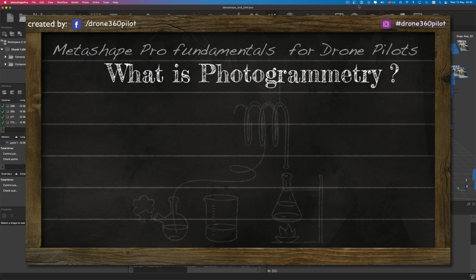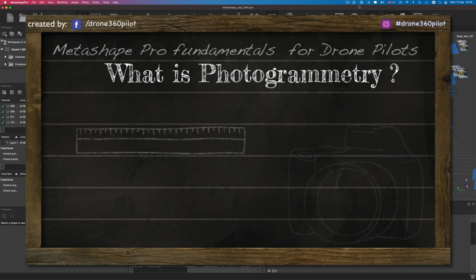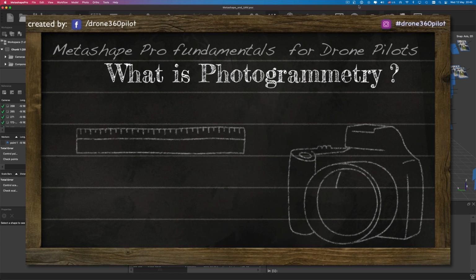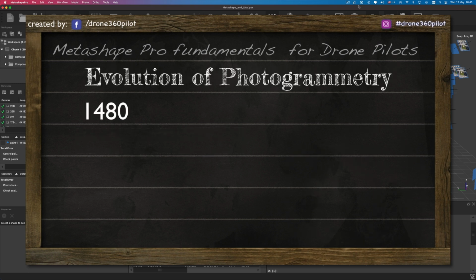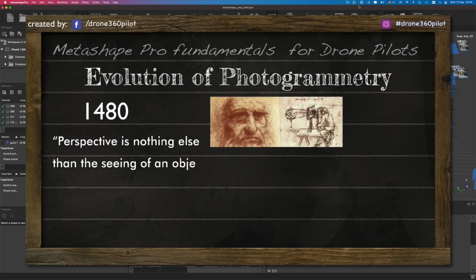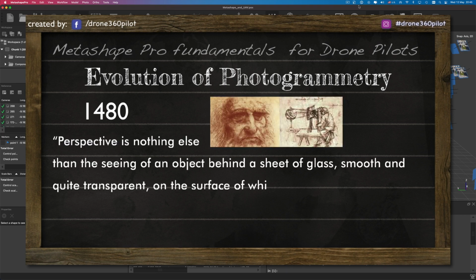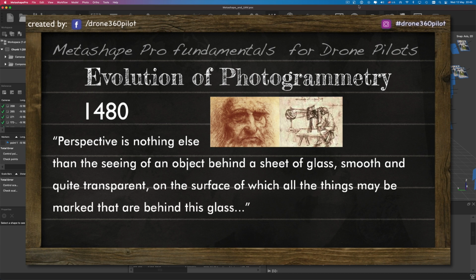Okay, if this is a science, we should have a scientific background behind the idea of measuring by using photos. Well, how old is the idea and who was the first smart person? The concept was developed in 1480 when Leonardo da Vinci stated, "Perspective is nothing else than the seeing of an object behind a sheet of glass."